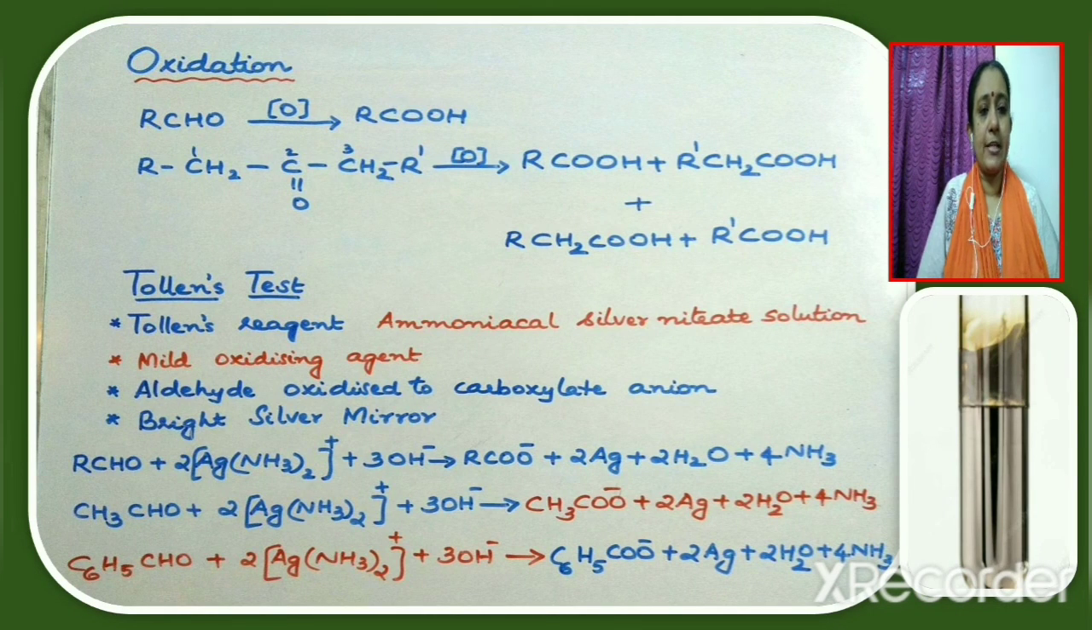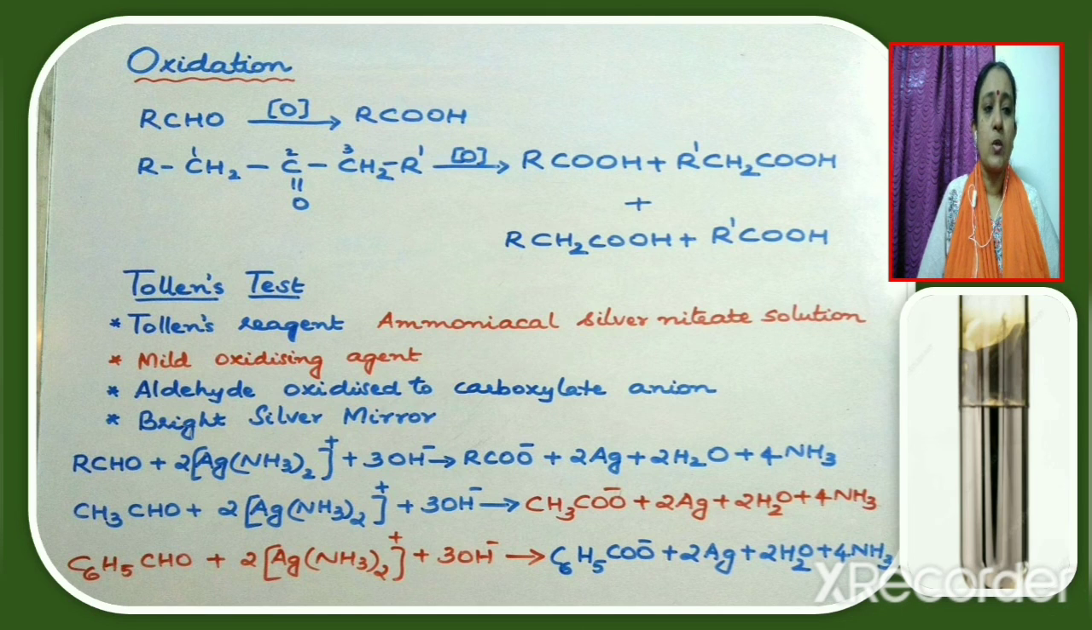Oxidation of aldehydes and ketones. An aldehyde can be oxidized to a carboxylic acid containing the same number of carbon atoms, whereas a ketone can be oxidized only under drastic conditions and the carboxylic acid obtained will be having fewer number of carbon atoms.